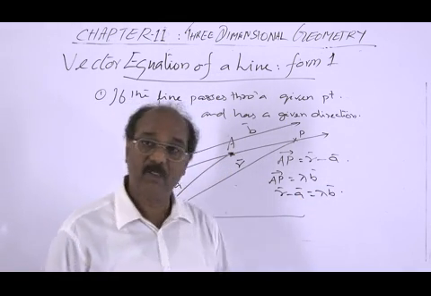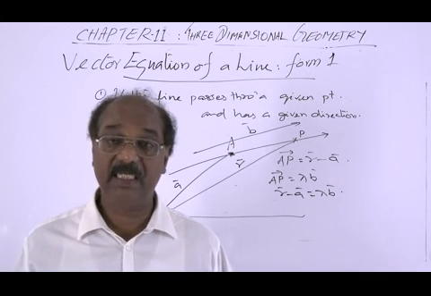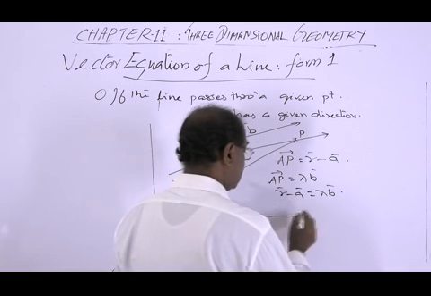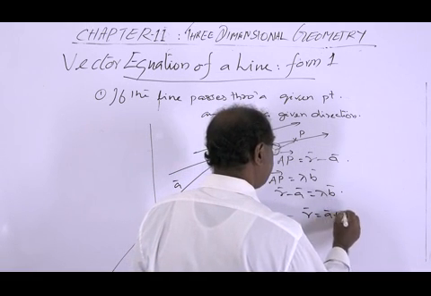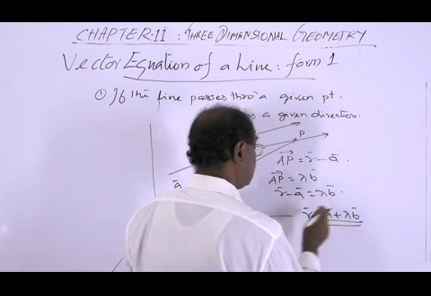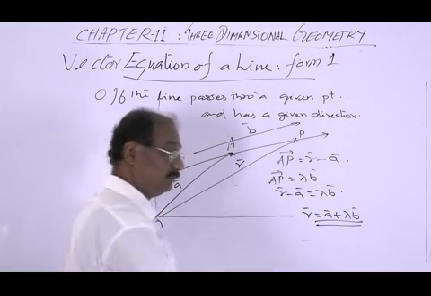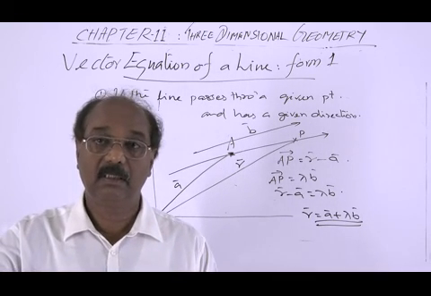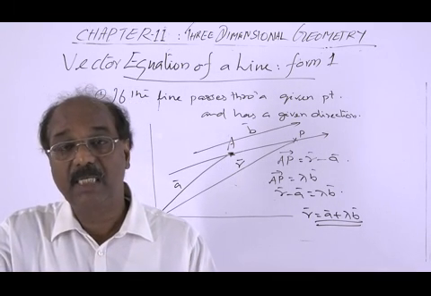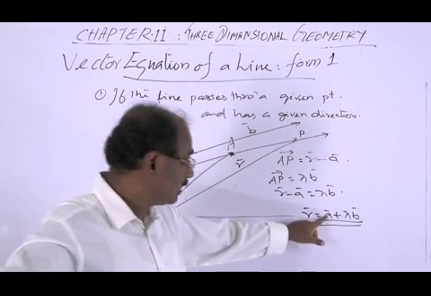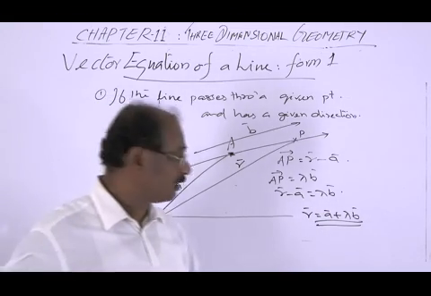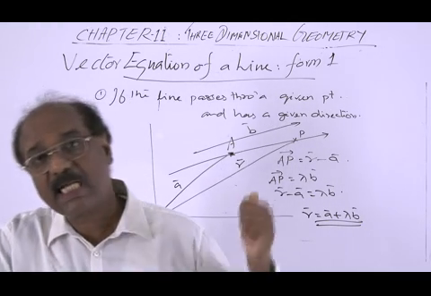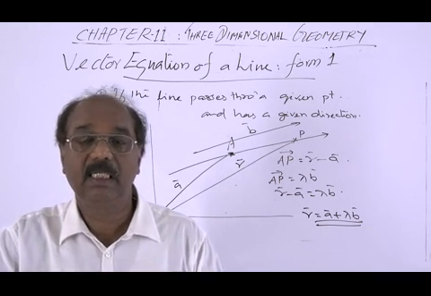So this is the equation. If we need, we can rearrange or simplify it again. Usually this is written in the form R is equal to A plus lambda times B, transposing A to the right side. So this is the equation of the line passing through a point A whose position vector is A and parallel to another vector B. Okay? We can derive the Cartesian equation also, that will be in the next video.